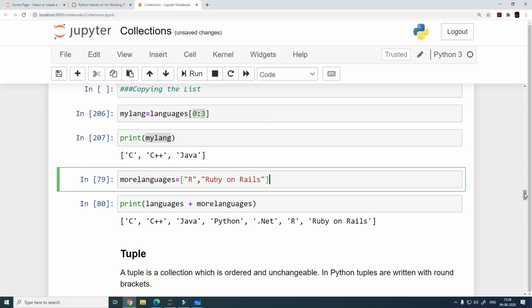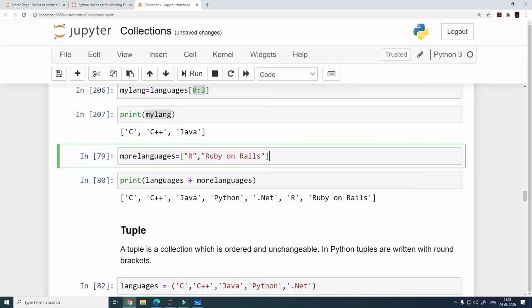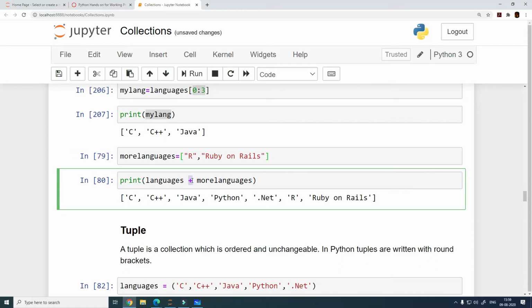Now the last operation that we need to look at here is how your plus operator behaves. This plus operator is a very powerful operator. It changes its nature based on what you use it with. When you use it with two integer numbers, it adds them. When you use the plus operator with two string values, it concatenates them. And the same thing is going to happen when you use it with two lists.